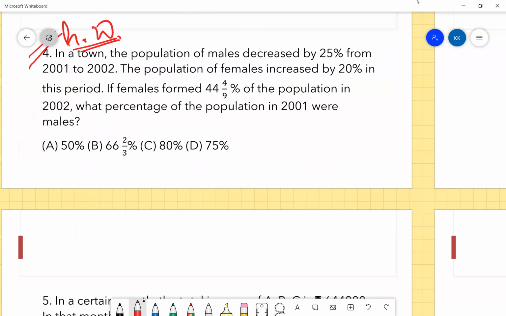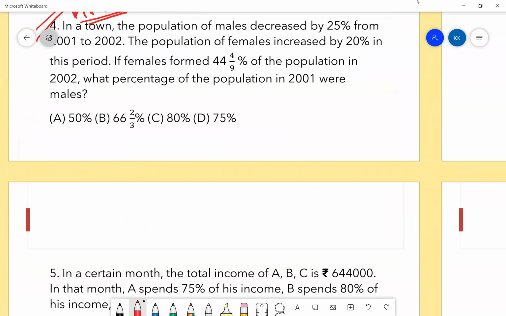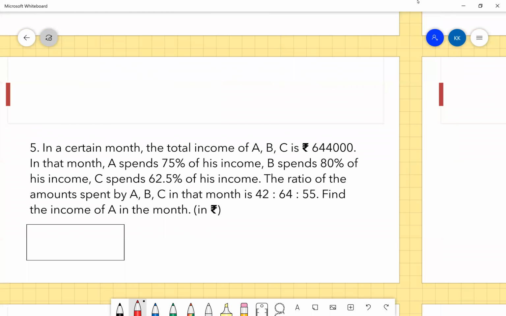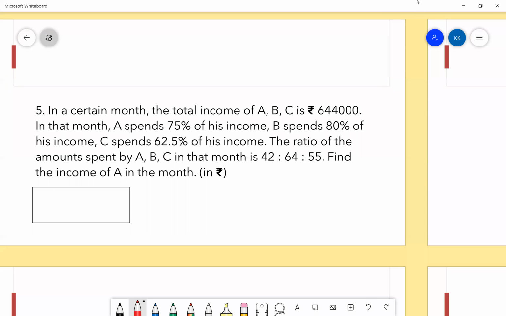Okay, moving forward. Guys, solve this one. This is a good example of the previous two lectures that we had done. It covers ratios as well. You can use your calculators, no need to worry about that. Two minutes.